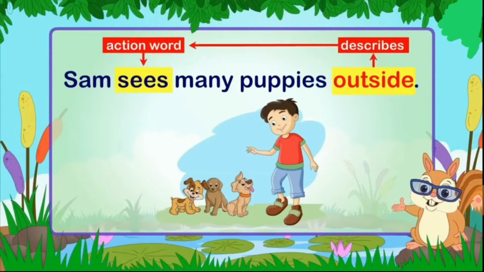Sam sees many puppies outside. Now yes, Sam sees many puppies. But where? Sam sees many puppies outside. So that is an adverb of place. The action of seeing is described by the word outside. Where does the action happen? Outside. So the word outside is an adverb.